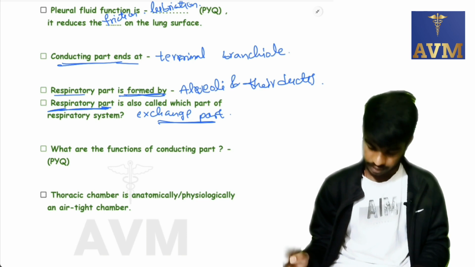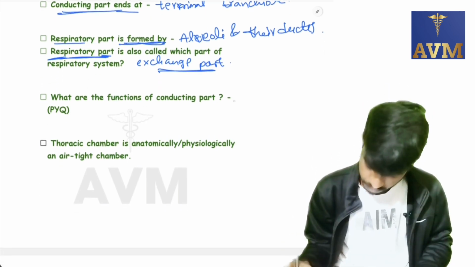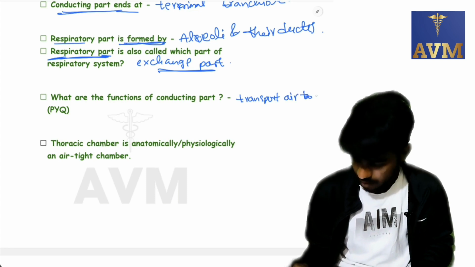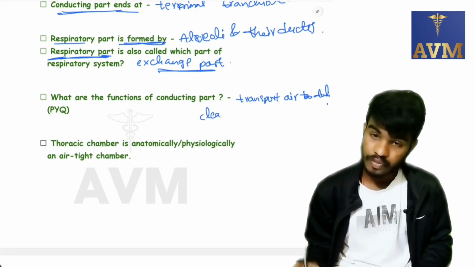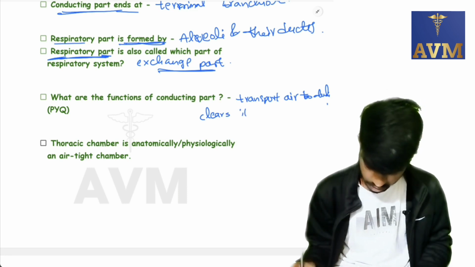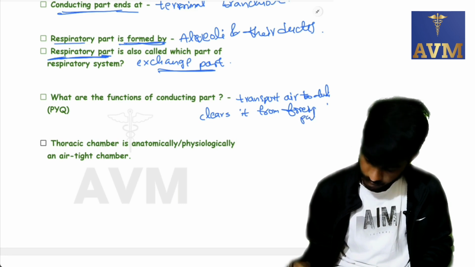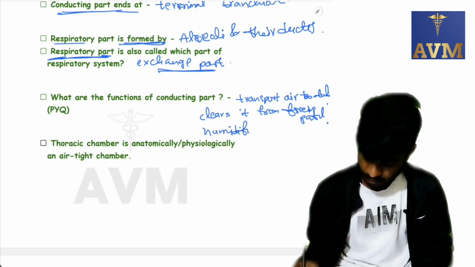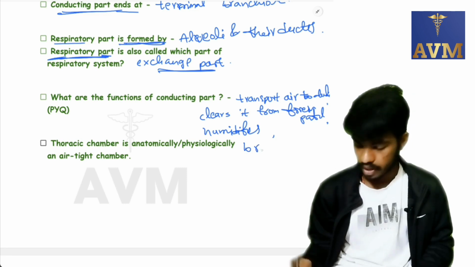What are the functions of the conducting part? It transports air to alveoli, clears it of foreign particles, humidifies it and brings the air to body temperature.